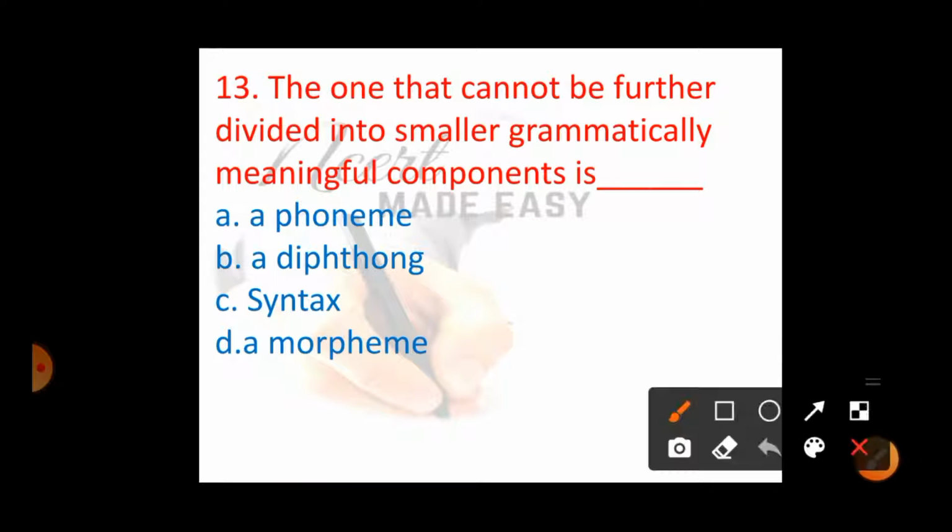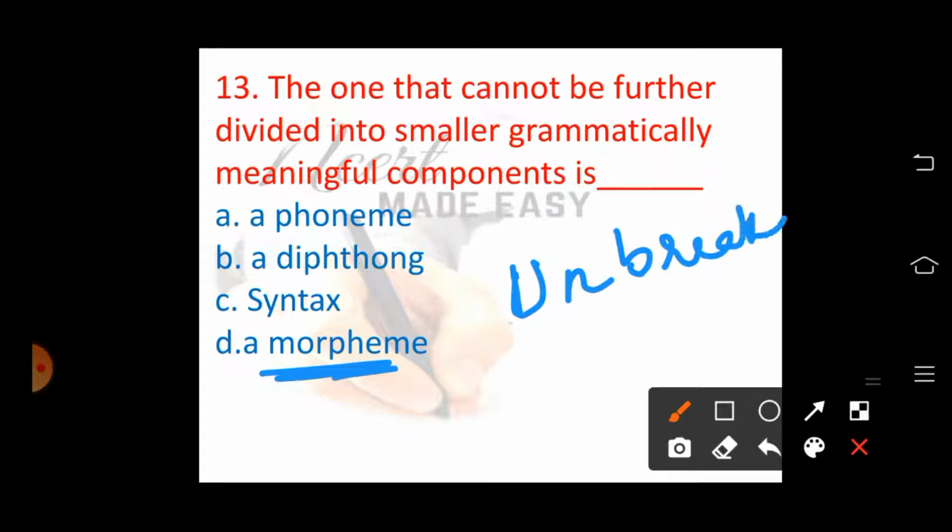And option D is morpheme. It is the smallest meaningful part of a word. For example, you consider the word unbreakable. Here, un is having separate meaning, break is having separate meaning, and able is having a separate meaning. So here, un, break, able are the morphemes.